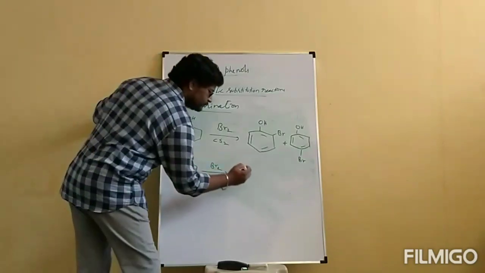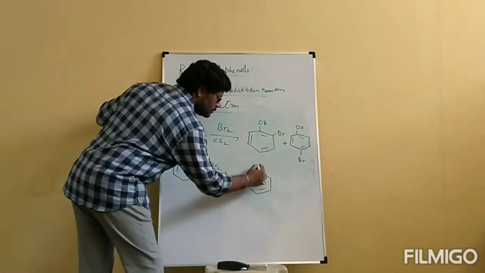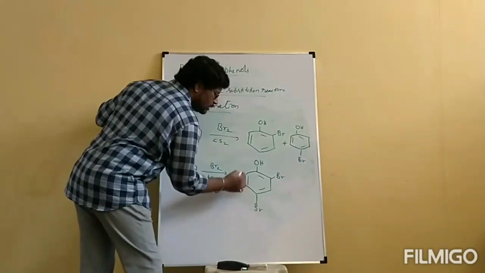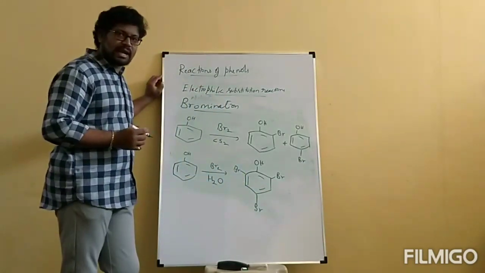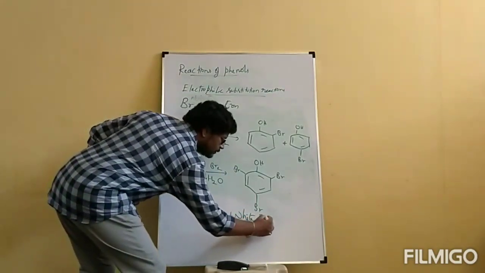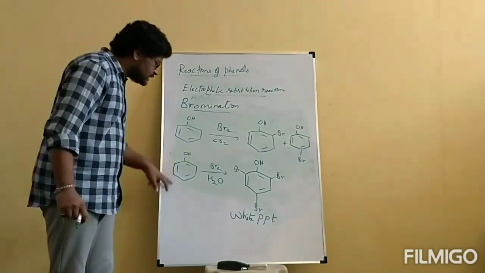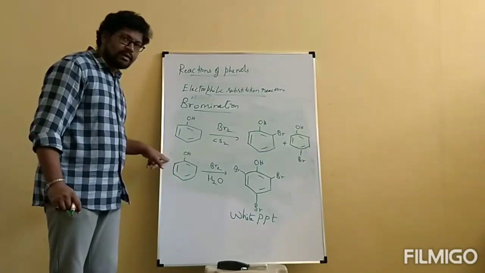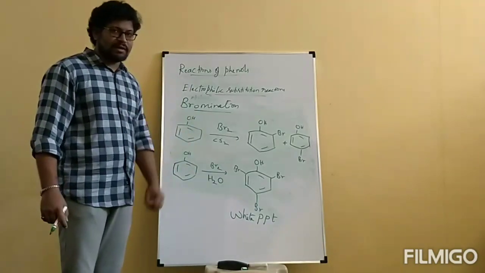We will get 2,4,6-tribromophenol, which is a white precipitate, and this is used as a characteristic reaction for phenol, because a white precipitate can be recognized with our eyes. It is used as a test for phenol.